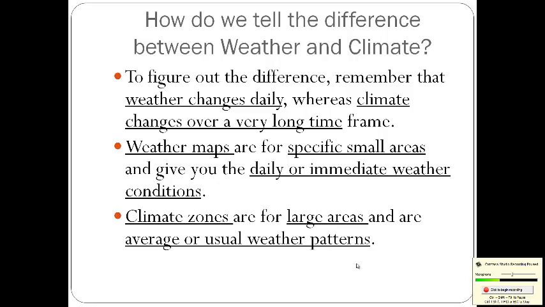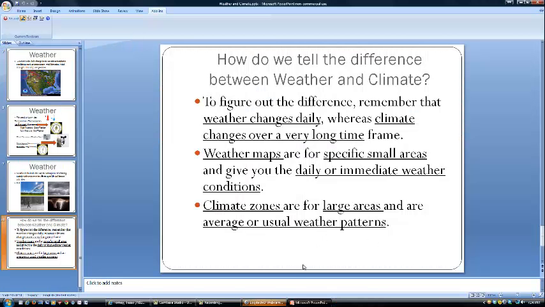Now, how do we tell the difference between weather and climate? Well, to figure out the difference, always remember that weather changes daily, whereas climate changes over a very long time frame. Okay? Usually, climate we talk about as either from 25 to 40 years long. Now, weather maps that you guys would see on the television, they're for specific small areas and give you the daily or immediate weather conditions. And climate zones are for large areas in our average or usual weather patterns for a huge region of the world.